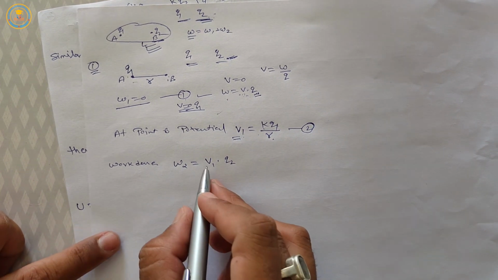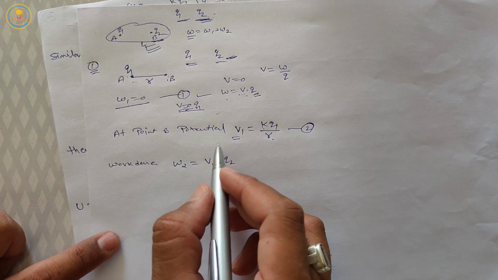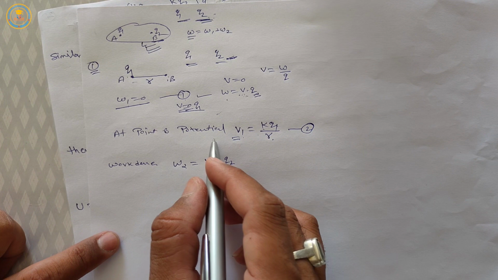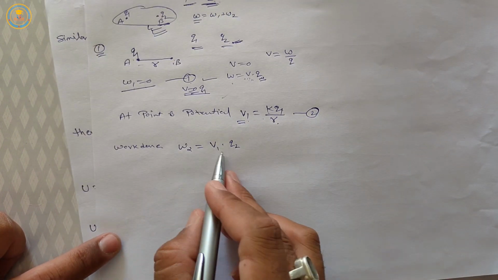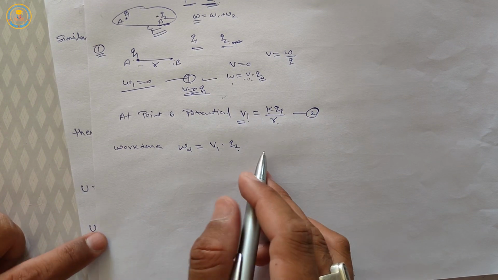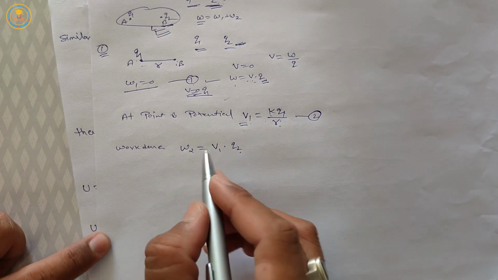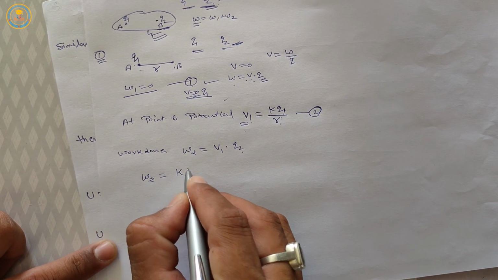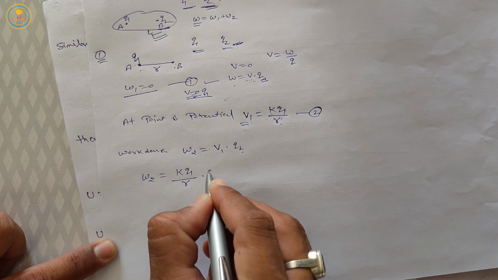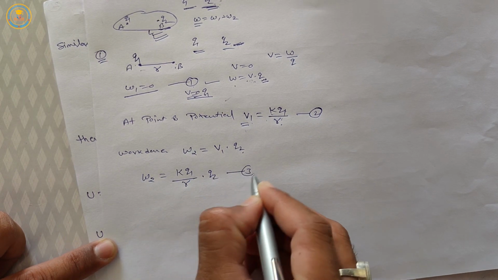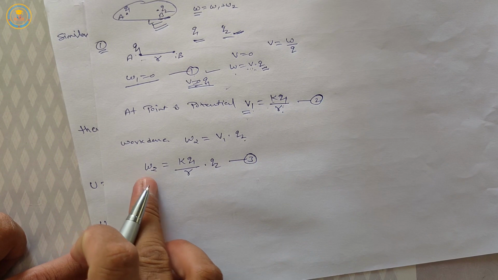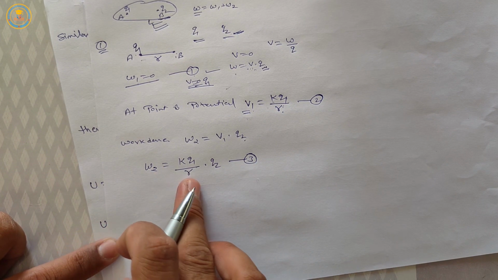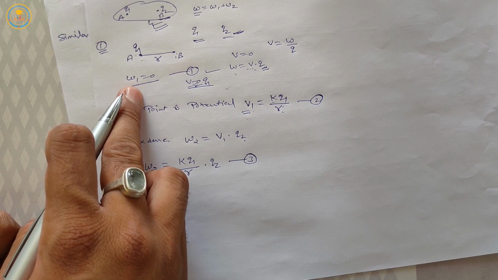Here V1 is the potential at point B due to charge q1. So W is equal to V1 into q2. Putting the value of V1 in this equation, we get W is equal to kq1 upon r into q2. This is equation number 3. This is the work done for charge q2, and the earlier one is the work done for charge q1.